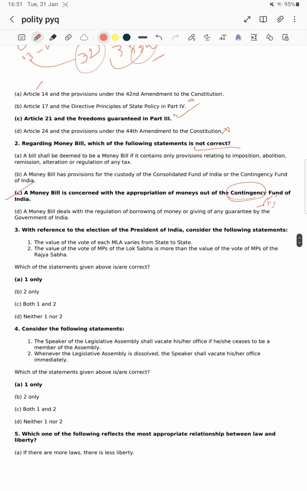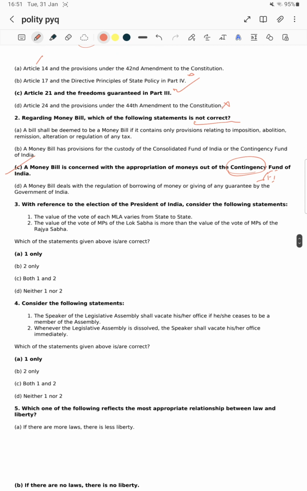Next question, with reference to the election of the President of India, consider the following statements. Who is going to participate in this? He asked about the value of the vote. The value of the vote of each MLA varies from state to state. Yes, that was right. For example, UP has more MLAs than Kerala, meaning UP's share is high, so the value of its vote is high. The first statement is right.